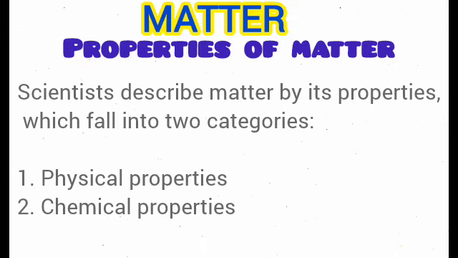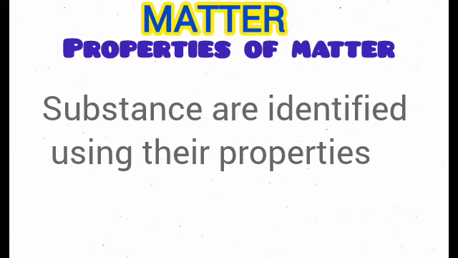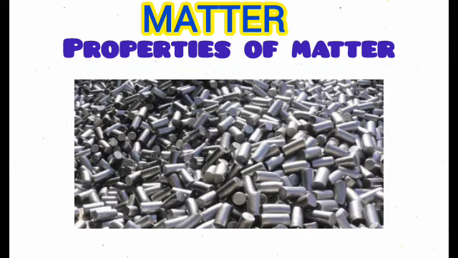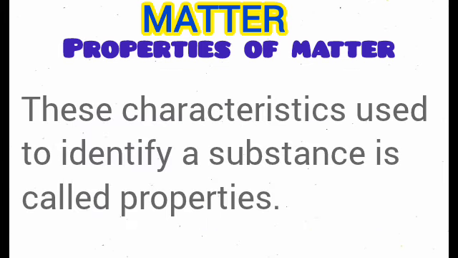As a scientist, matter can be described by their various properties, and these can be physical properties of matter or chemical properties of matter. Remember, scientists actually identify matter using their properties. Take a look at the wood or even the iron that you can see on your screen. How did you know that it's actually an iron? You know the color, you know that it's a metal. So these characteristics that you use to identify these things are called properties.